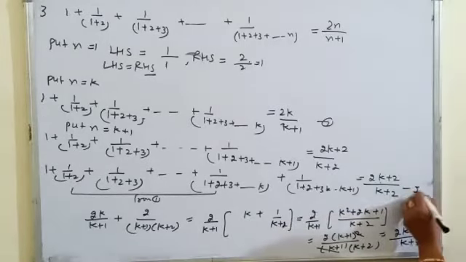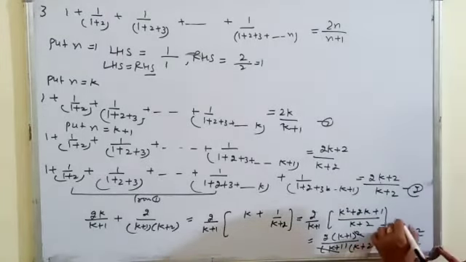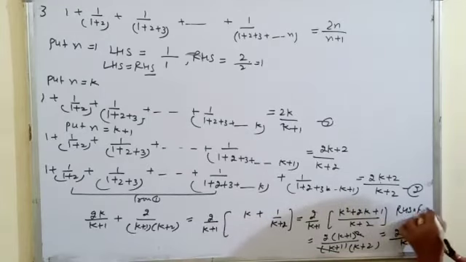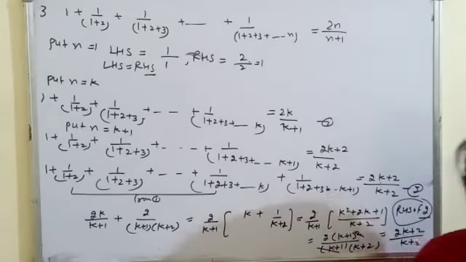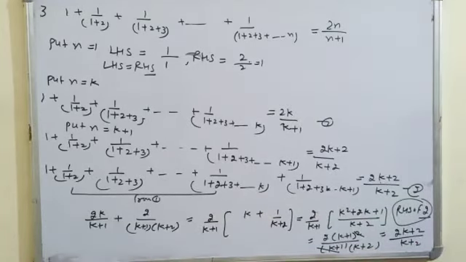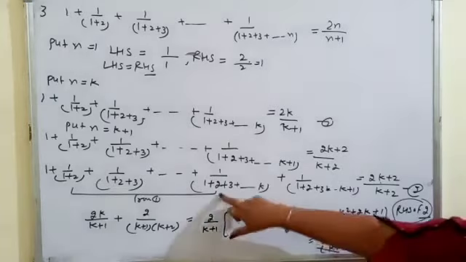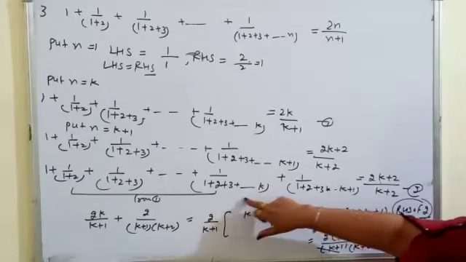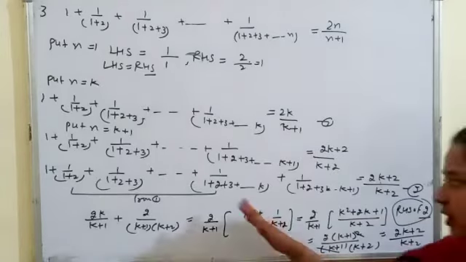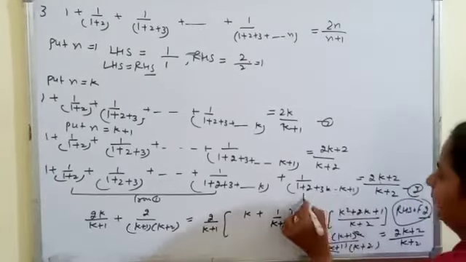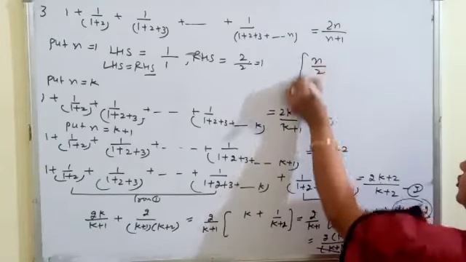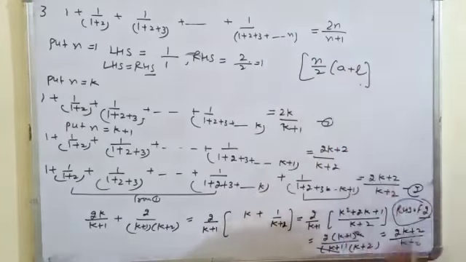Now this is equal to the RHS of the second, which we have to prove. Now here we can say that by the principle of mathematical induction, P k plus 1 is true whenever P k is true. You have to see that step only. 1 plus 2 plus 3, here I am finding the sum of the k plus 1 terms, by using the formula n by 2, a plus l. This was question 3. Now after that I am going to explain question number 4.